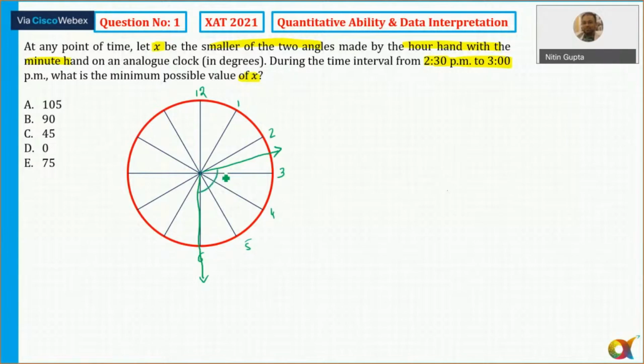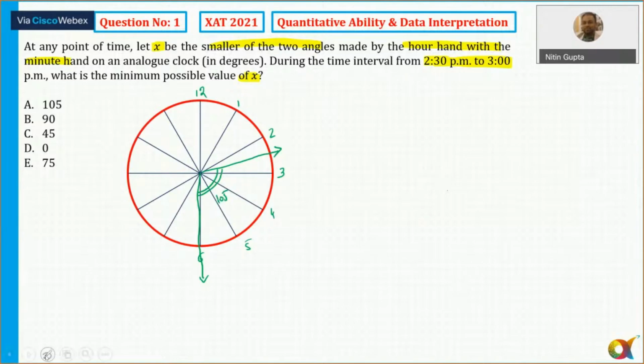So this entire angle is equal to 105 degrees. You know that each sector is 30 degrees, so that is 30 into 3 plus this. So how much does it come out to be? 105 degrees at this distance. But the question is talking about the minimum possible angle between 2:30 and 3.